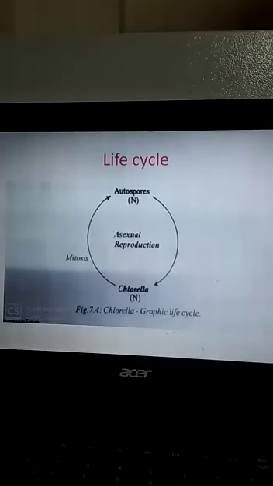It contains 50% protein, 20% carbohydrate and 20% lipids, so it has high nutritional value, especially protein. It also contains essential oils and essential amino acids, and the dried biomass of Chlorella is used as SCP, that is, single cell protein.